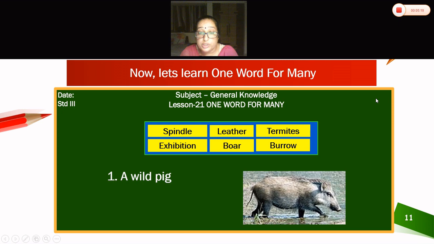Now can you see your children pig? That is a wild pig. What it is called as? Boar. A wild pig, boar.